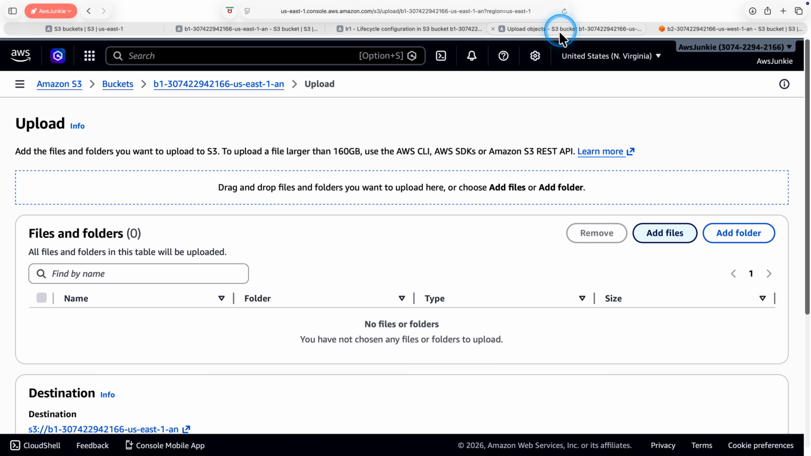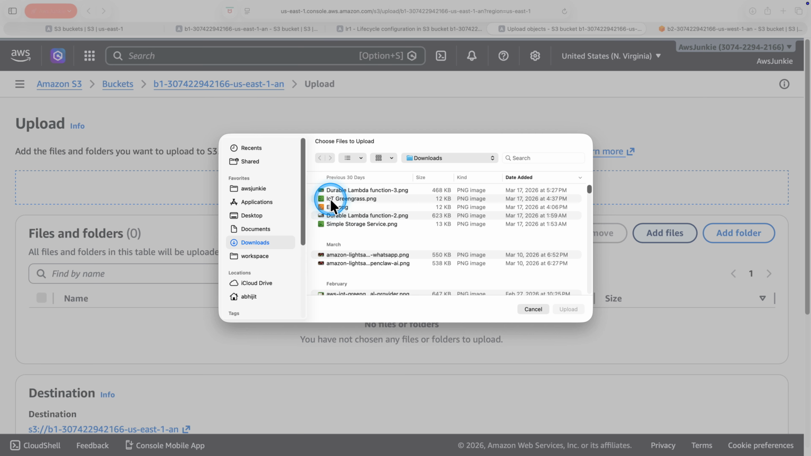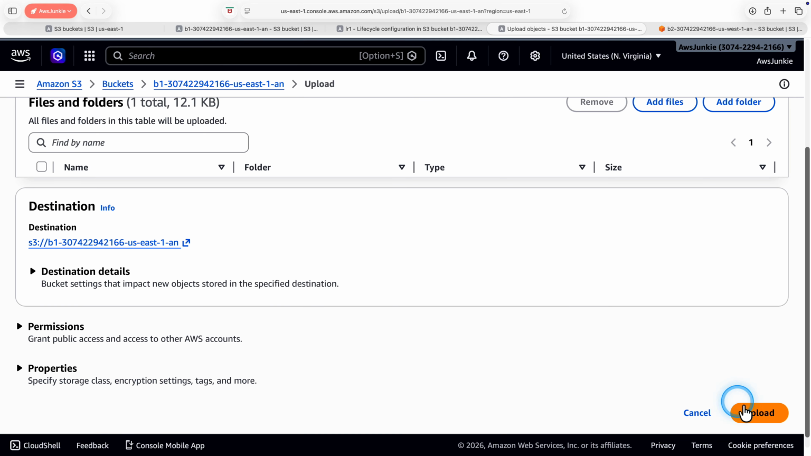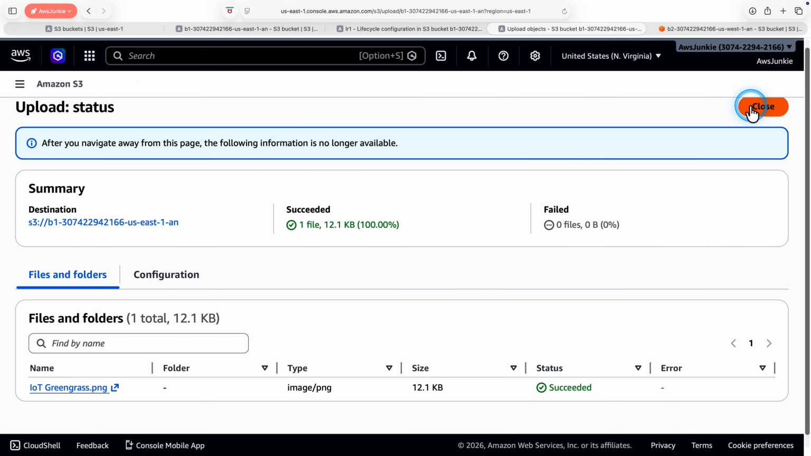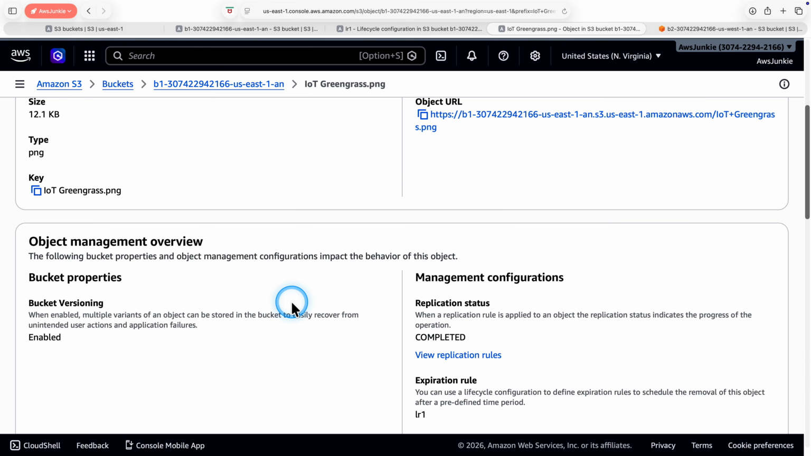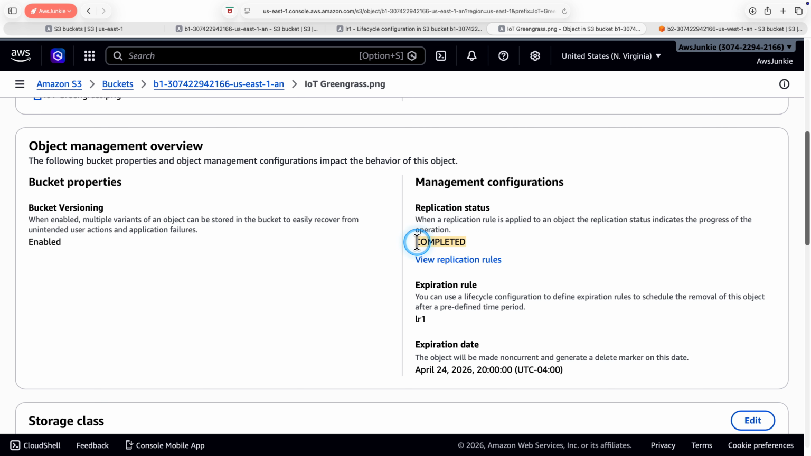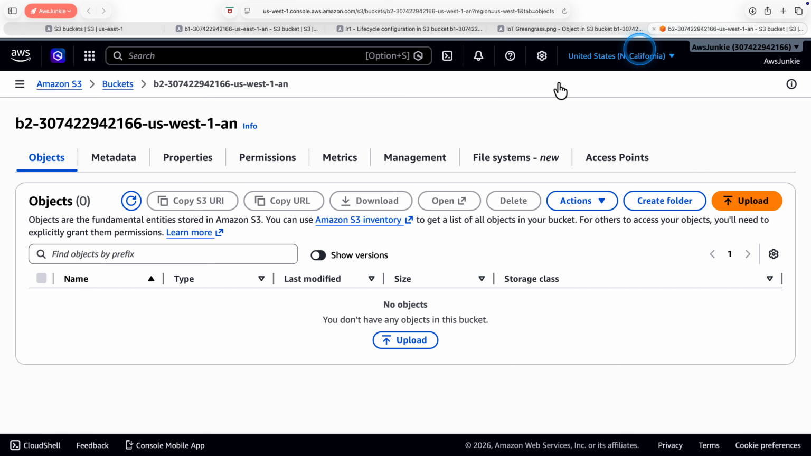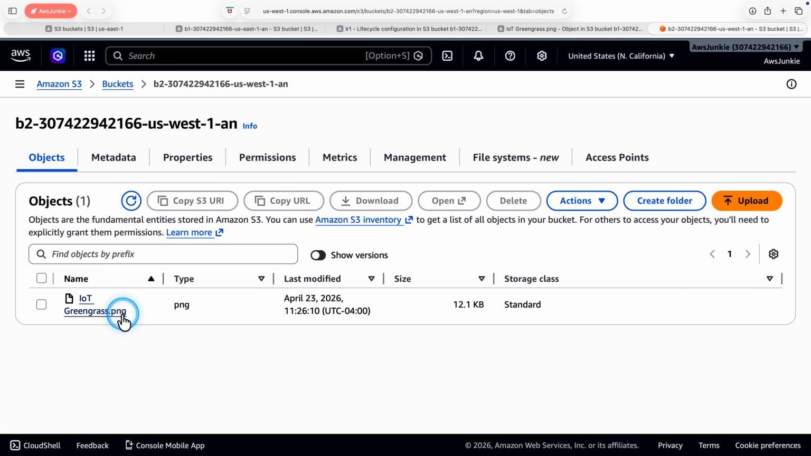Now I will upload one object in bucket B1. Add files, upload, close. Click the object and we can see replication status completed. Go to the destination bucket B2, refresh, and it is indeed replicated.